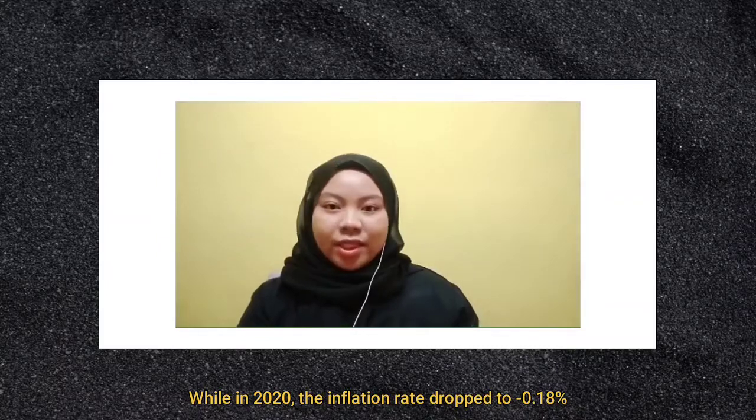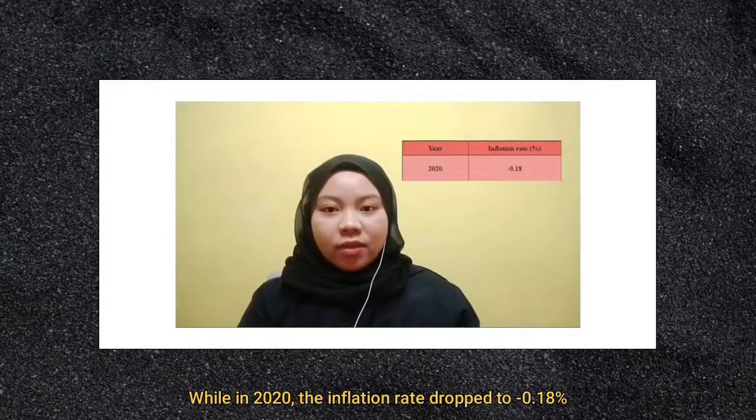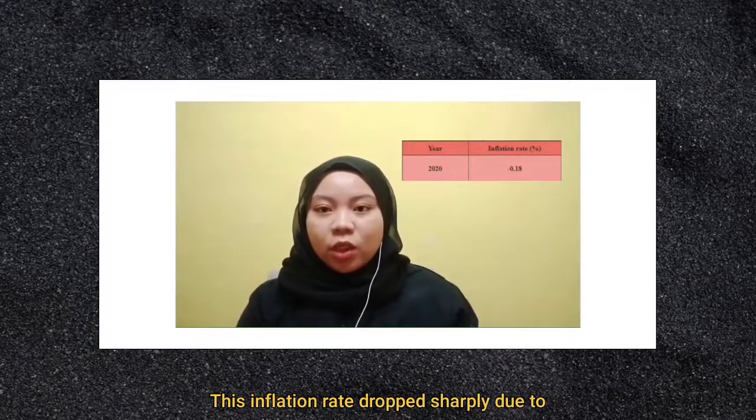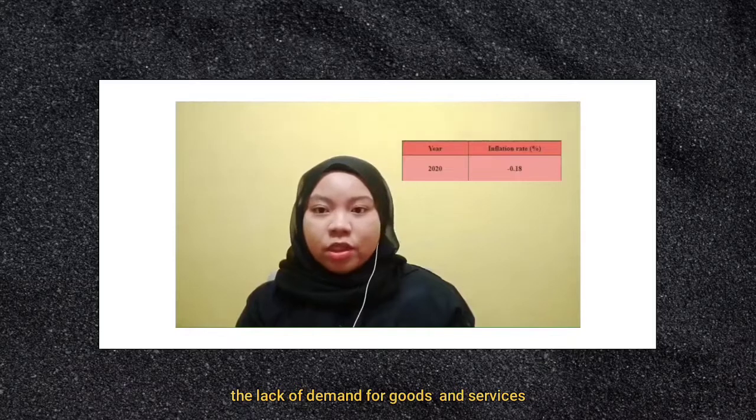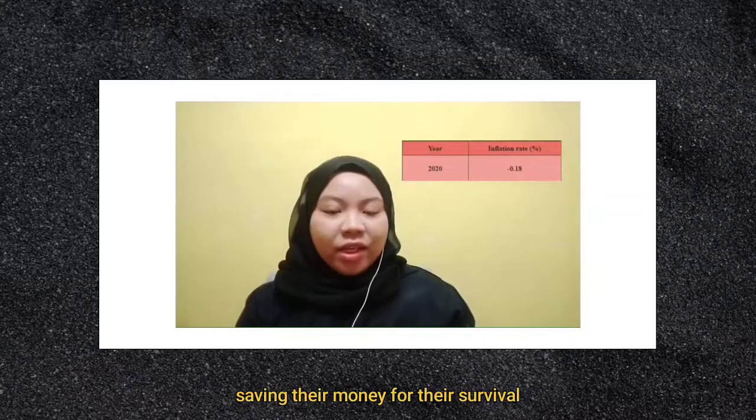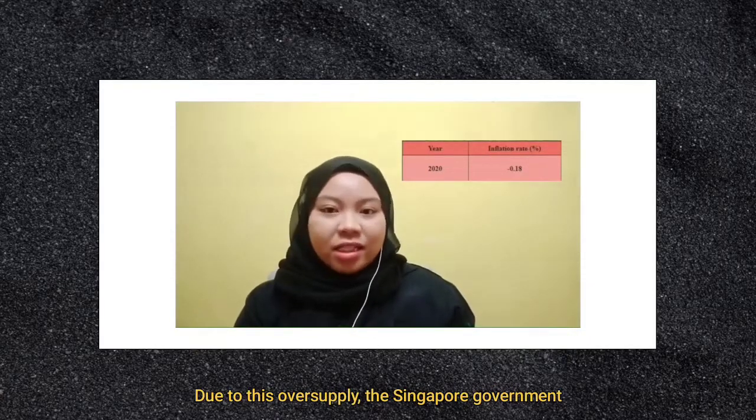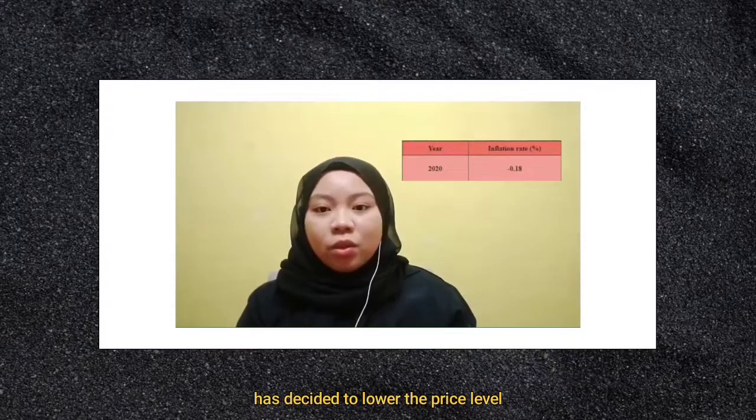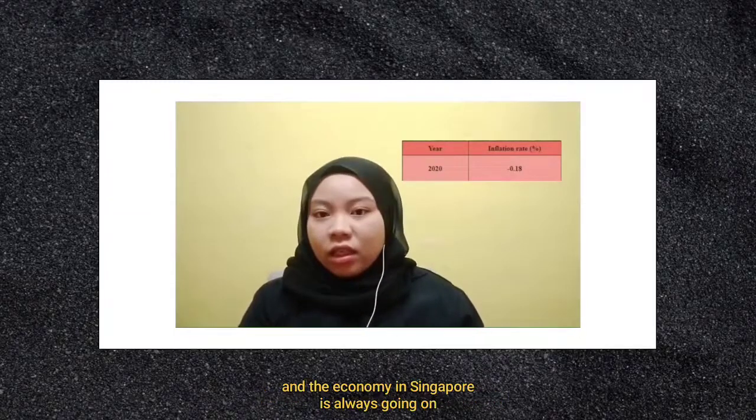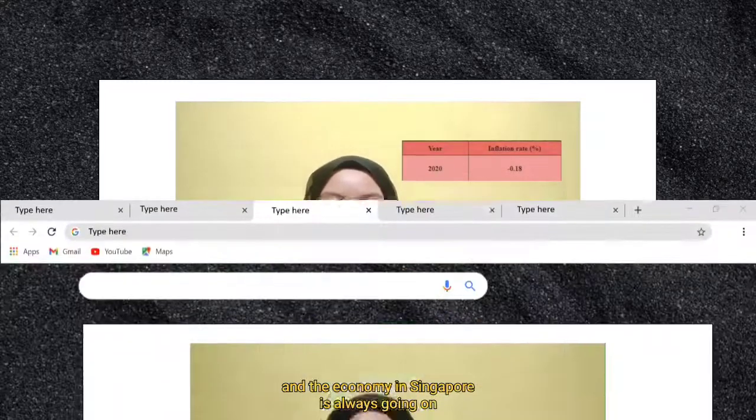While in 2020, the inflation rate dropped to negative 0.18% due to the outbreak of COVID-19 that hit the whole country. This inflation rate dropped sharply due to the lack of demand for goods and services, as the people of Singapore were spending less and saving their money for their survival. Due to this oversupply, the Singapore government has decided to lower the price level for the sake of currency irrigation, and the economy in Singapore is always going up.